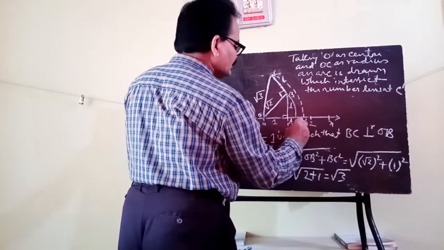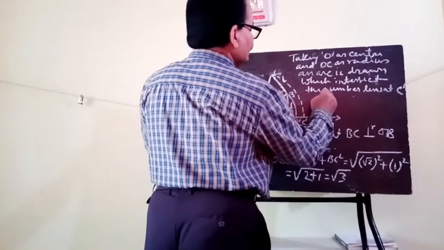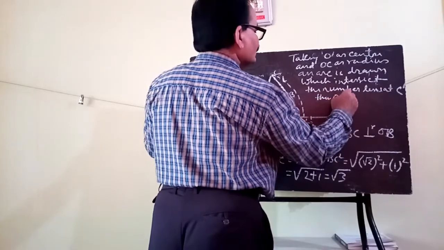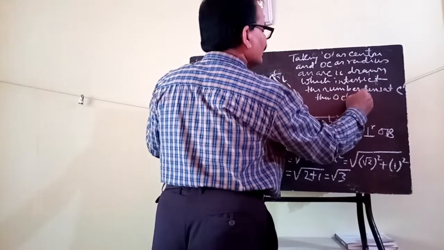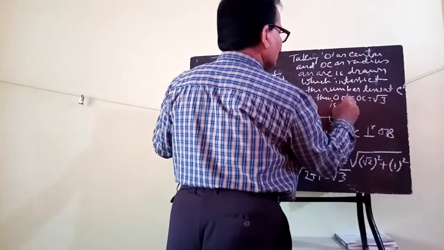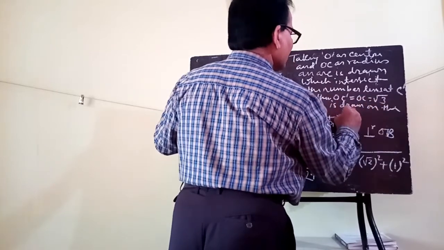So this B dash is your root 2 and C dash is your root 3. Then OC dash equal to OC equal to square root of 3 is drawn on the number line.